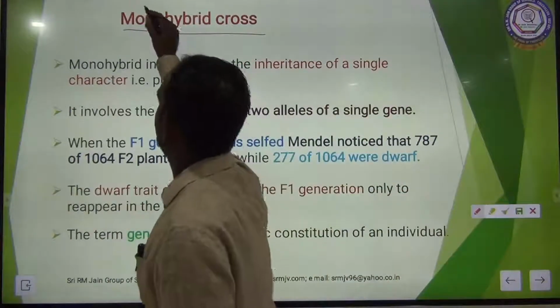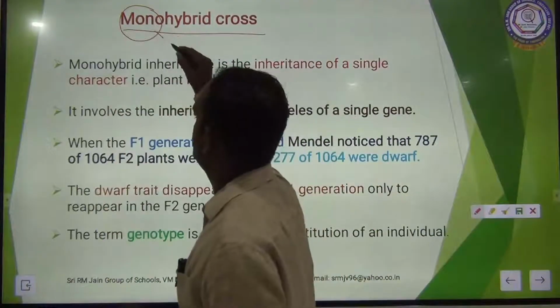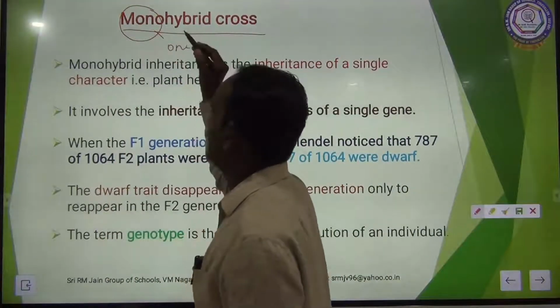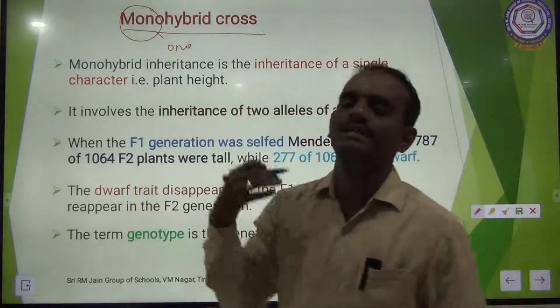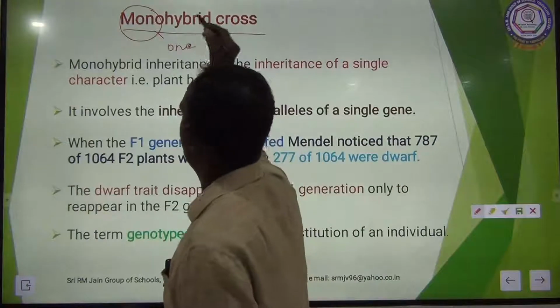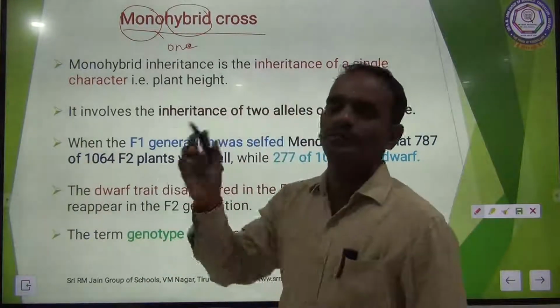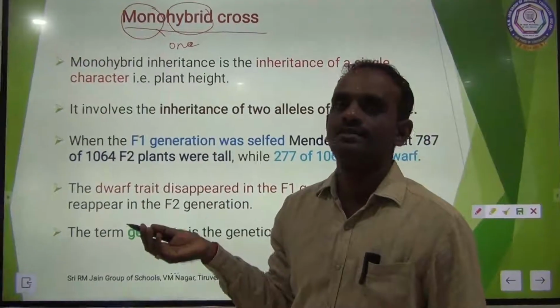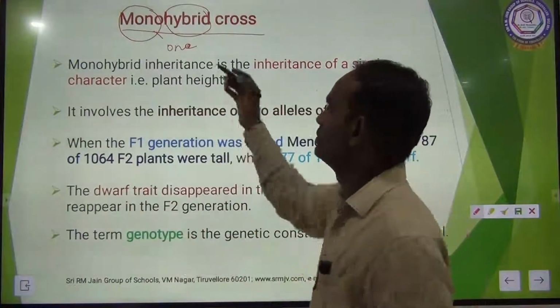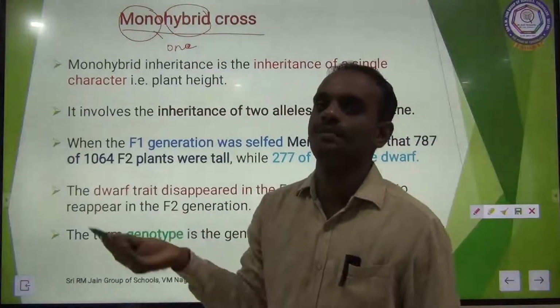The name itself you can easily understand. The mono means only one character is inherited in F1 generation, so it is said to be mono. Hybrid means combination of two different parents, joining of two different parents. So that is called monohybrid cross, the cross between two different parents.